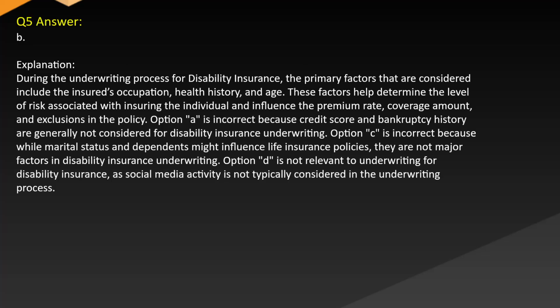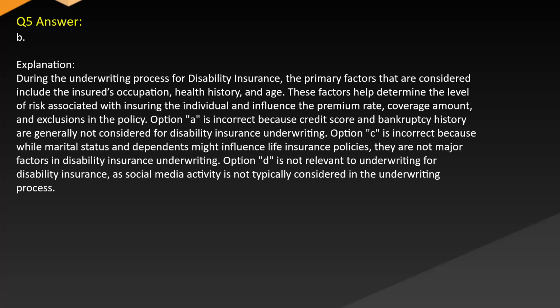Answer B. Explanation. During the underwriting process for disability insurance, the primary factors that are considered include the insured's occupation, health history, and age. These factors help determine the level of risk associated with insuring the individual and influence the premium rate, coverage amount, and exclusions in the policy.